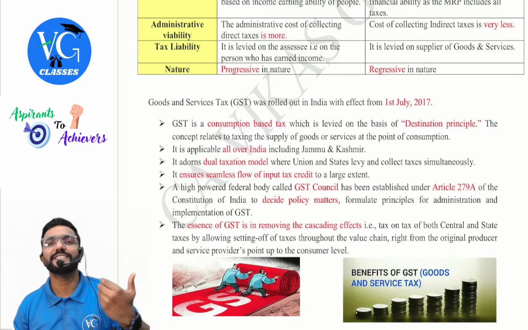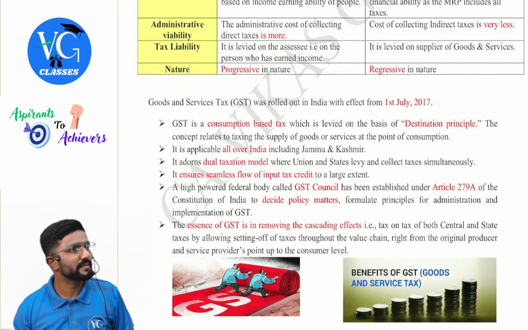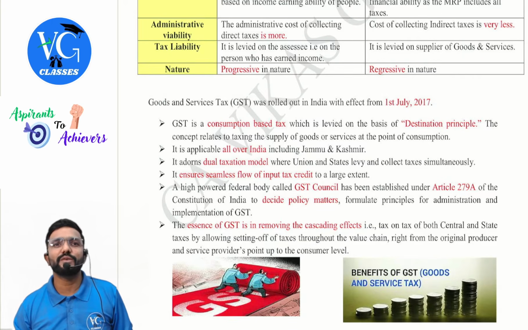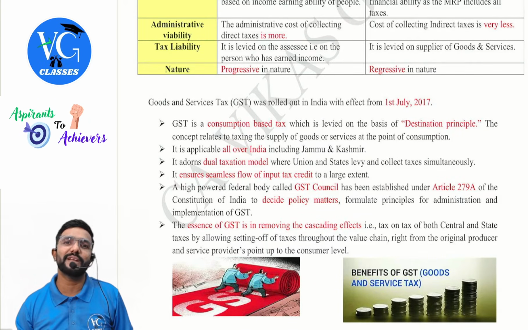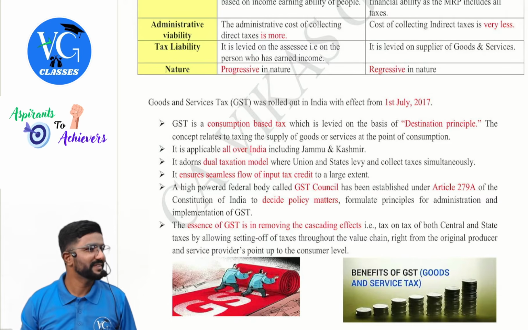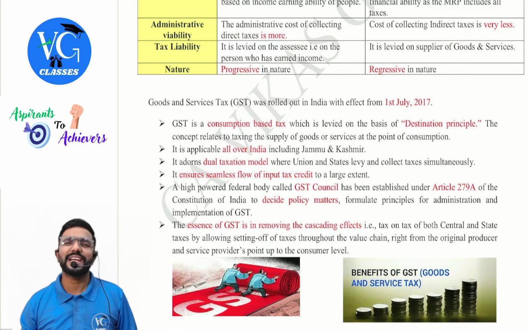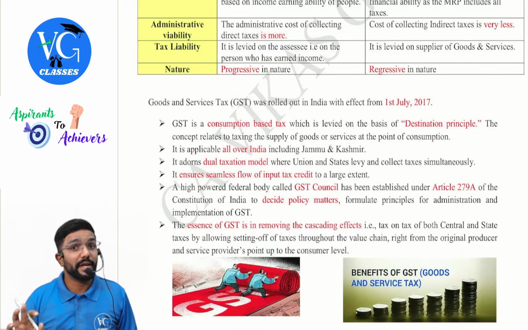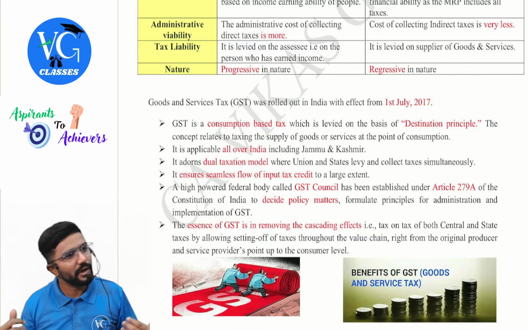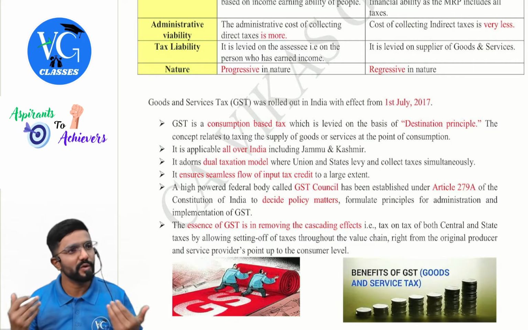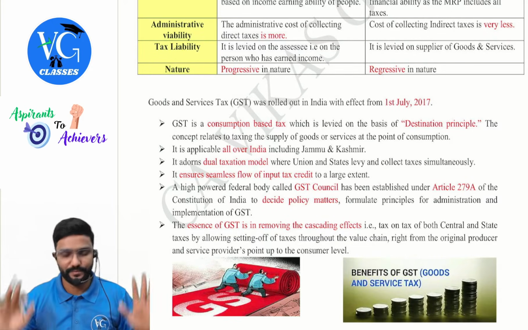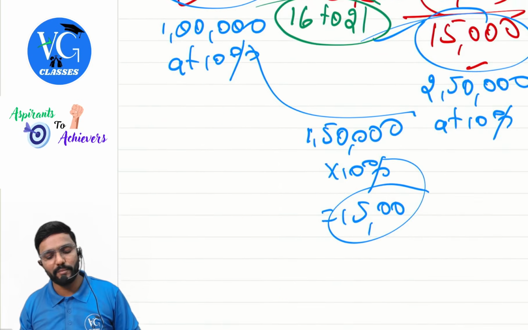Why is that? Guys, there are a few cases where credit is blocked. Assume a few purchases I have made, and the credit I am not able to claim. So automatically, when credit cannot be claimed, what will happen? It will be added to my cost. So in that case, will it lead to a cascading effect? Yes, it will. But I cannot say they have not made any efforts. The government has definitely made efforts to reduce it to a large extent, guys. But it may not be zero. Have they reduced it completely?